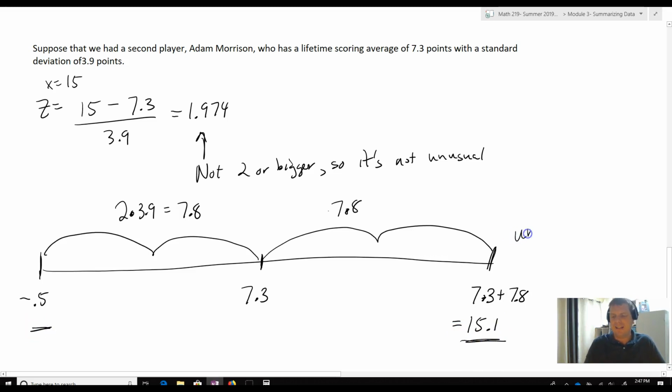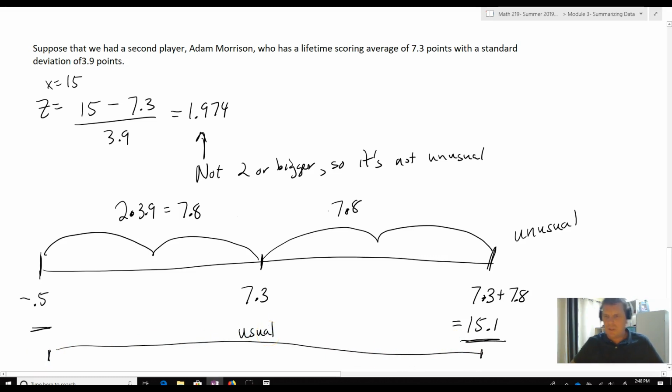So really, in this case, because we can't have negative points, the unusual range is going to be above 15.1 points. Anything in between those 2 standard deviations, in between a z-score of -2 and 2, is going to be considered usual. So we have two ways of thinking about this. One is we can think about whether a score actually constitutes something unusual.